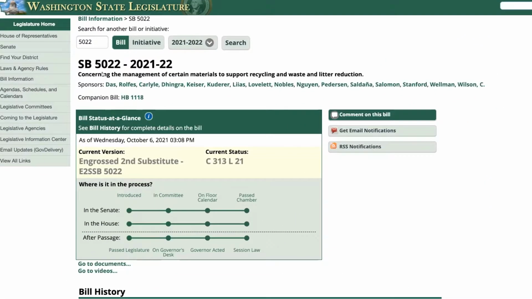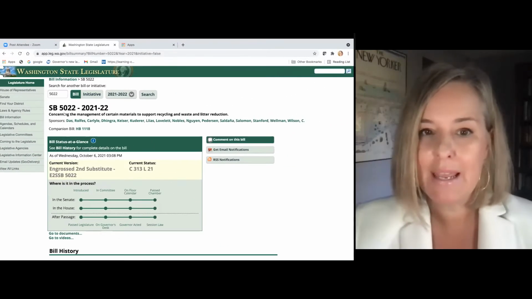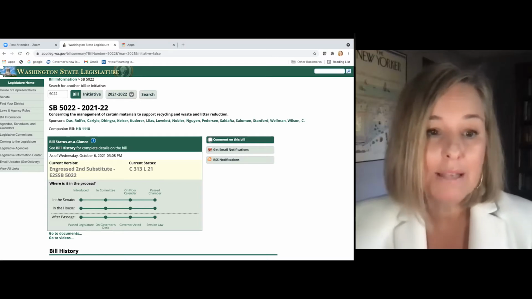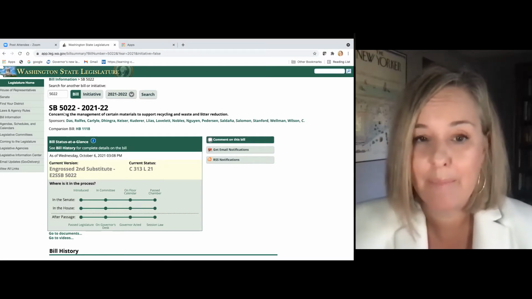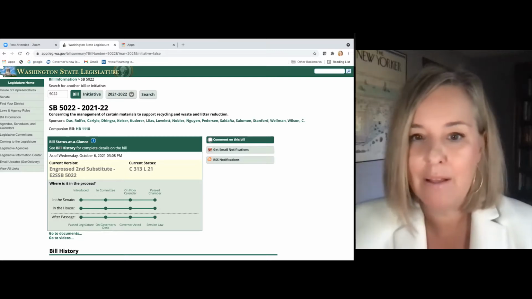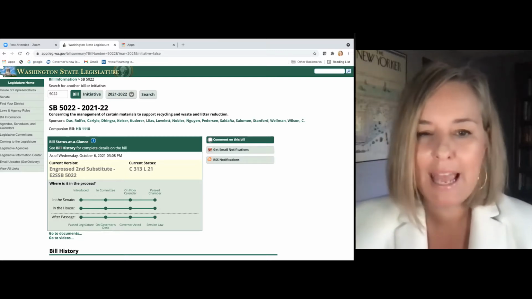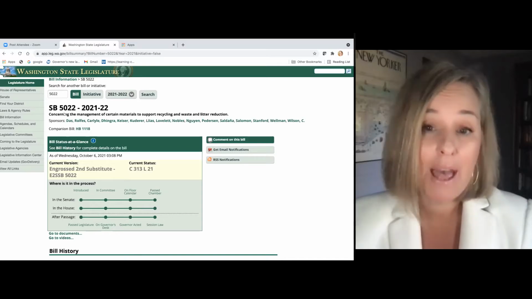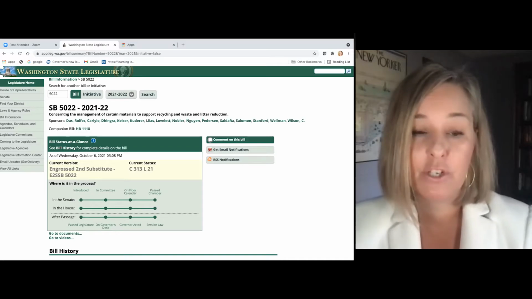Okay, so I have come to my bill homepage, and as a lobbyist, I will check this page every day if I'm working on the bill, because I'm going to want to know, where was this bill referred to committee? When is that committee holding a public hearing? Because I may want to sign into that public hearing and provide public testimony or send an email, or I want to know, when can I engage in the process and provide my opinion for the legislature to consider?